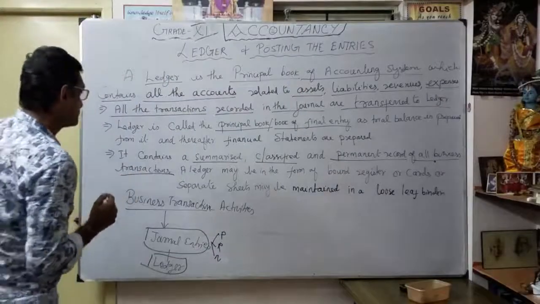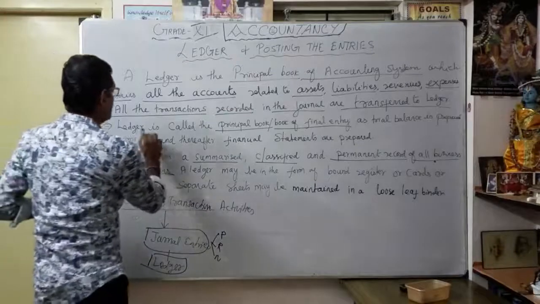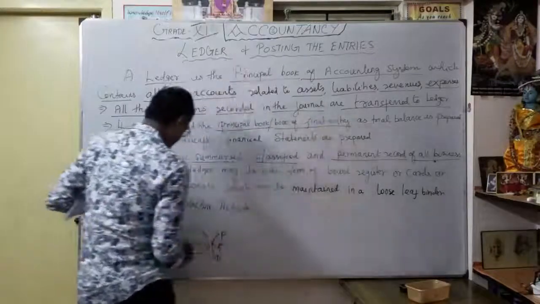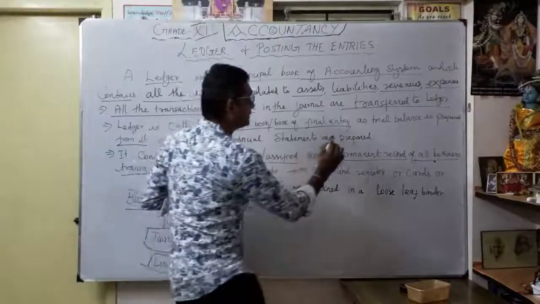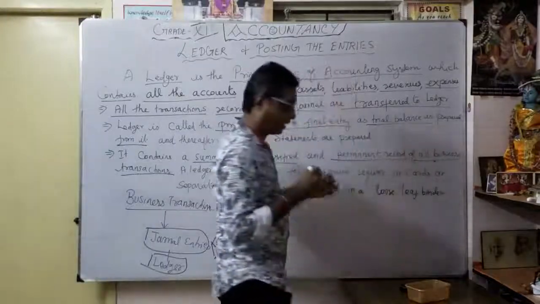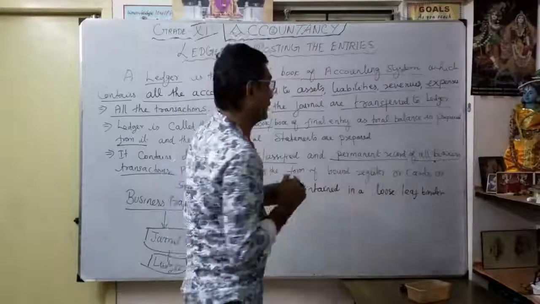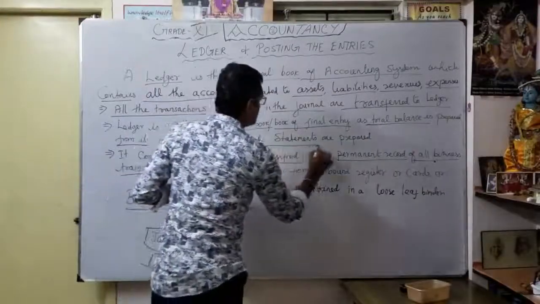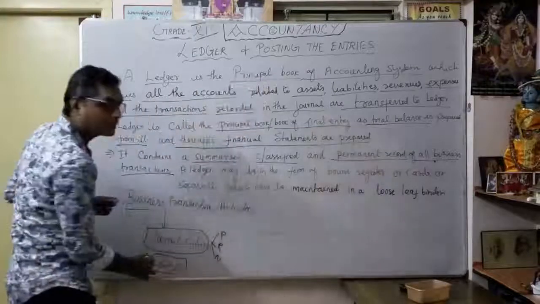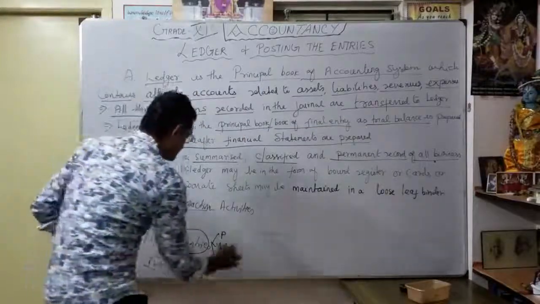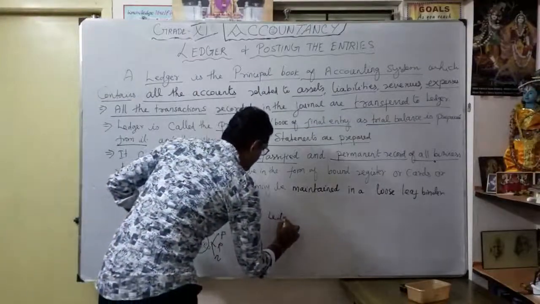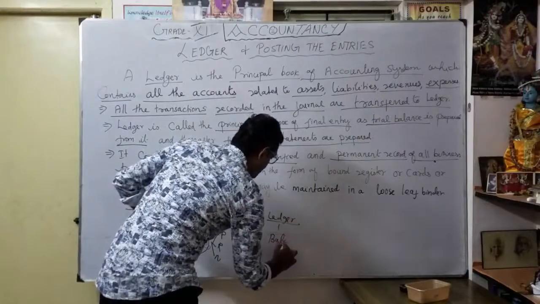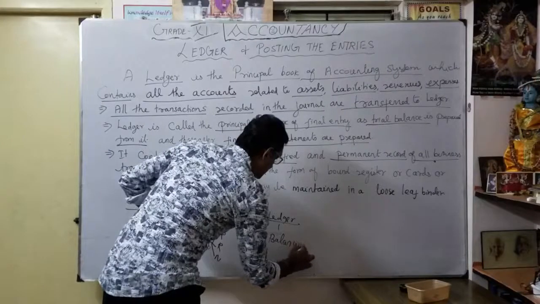So the ledger is called the principal book, or book of final entry, as the trial balance. You are going to learn how to prepare the trial balance. From the trial balance, thereafter the financial statements are prepared. So how are financial statements prepared from the ledger? From the ledger, we are going to learn balancing, how to calculate balancing.